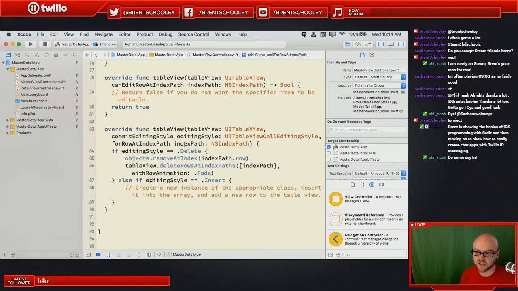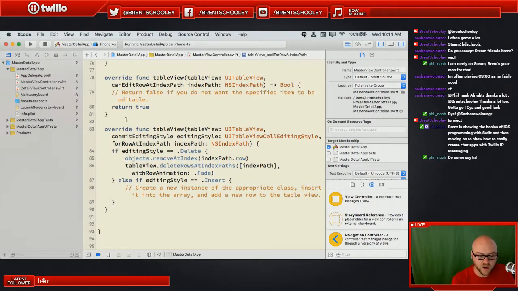And that's going to be super important when we take a look at the iOS IP messaging quick start from Twilio, because that's all table view driven as well, because we're going to have a list of messages and we're going to be adding to that list. We're going to be potentially editing things within that list. So we're going to need to understand how table views work. That's why I wanted to go through this and sort of belabor the point.